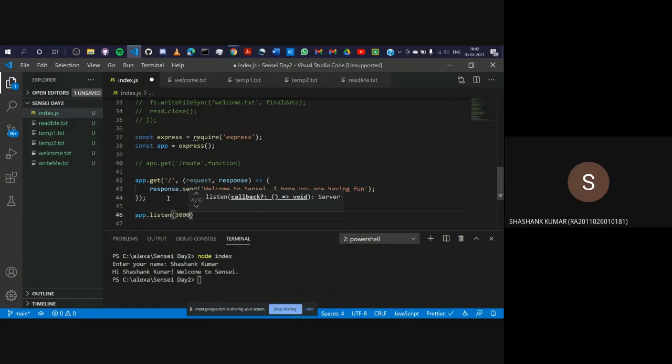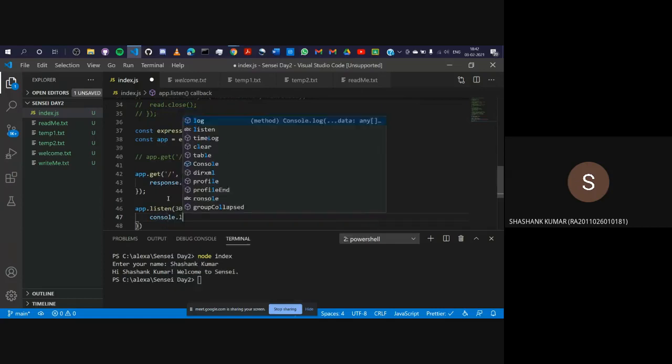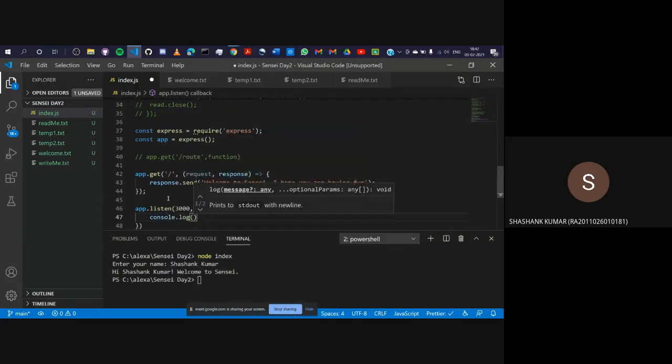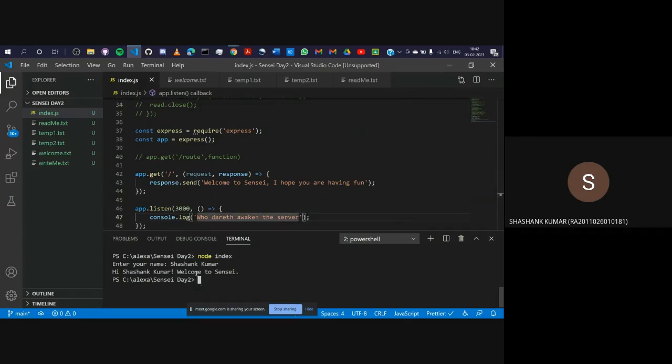I'll give it 3000. Then another function that we know, pass this, and we'll print something so that we know that the server is up. So I'll write to it server. Okay, let's run the server and then we'll discuss everything.